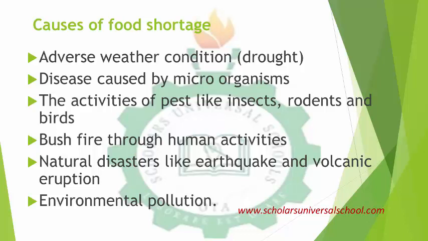Even activities of pests like insects and rodents can reduce farm yield, thereby leading to food shortage. Even bushfire through human activities and natural disasters like earthquake, volcanic eruption, and even overpopulation can also lead to food shortage.